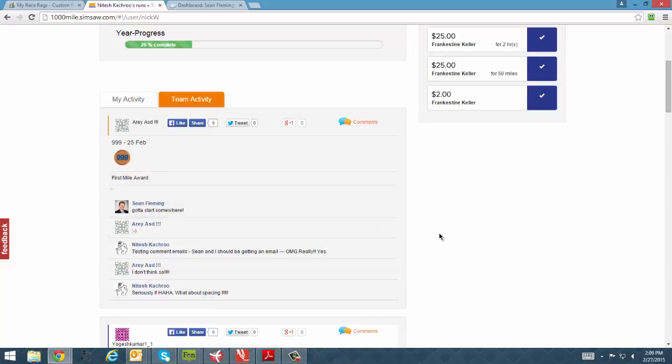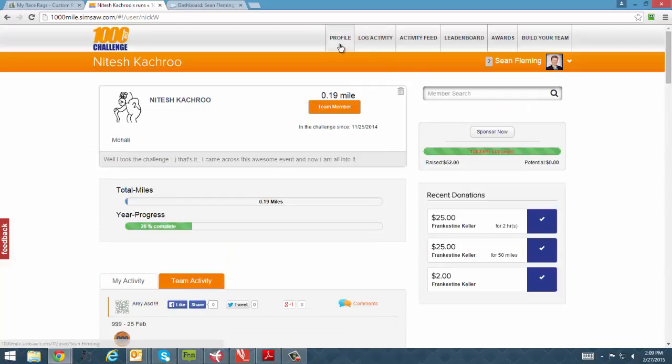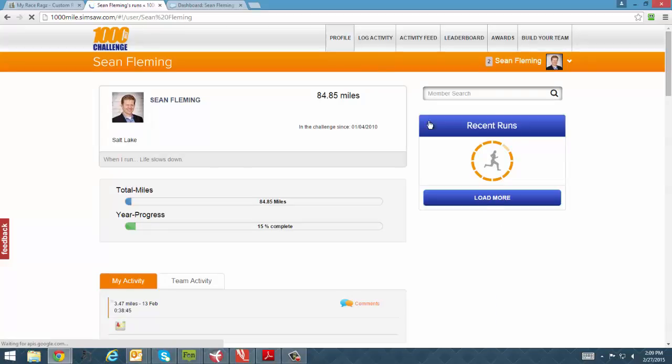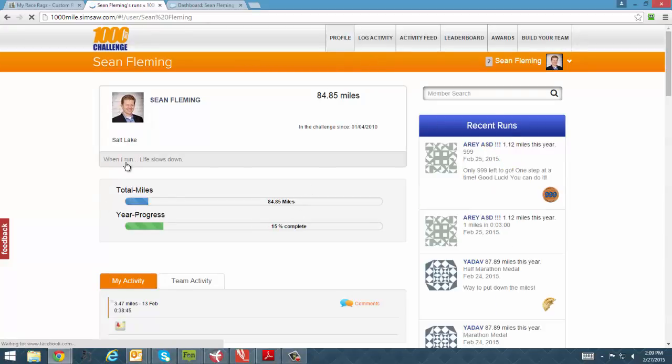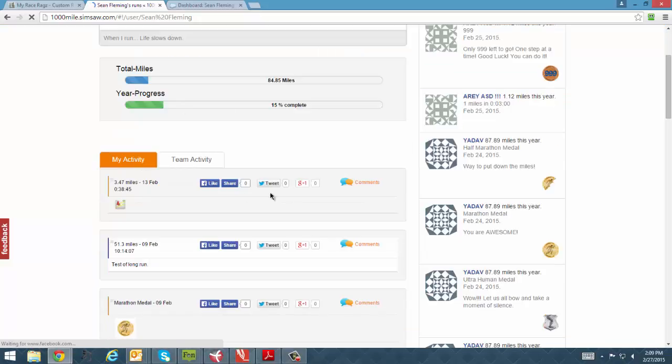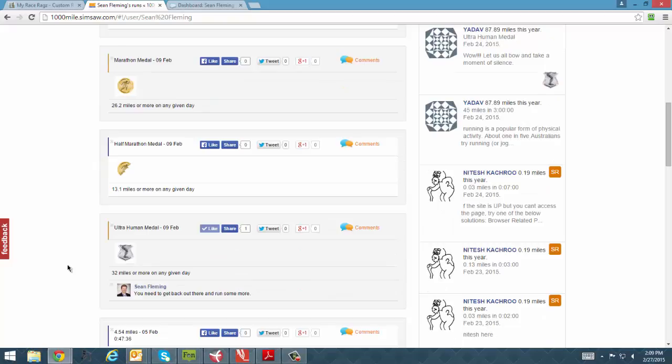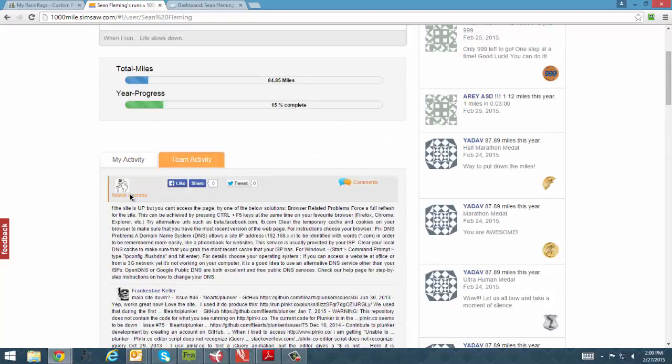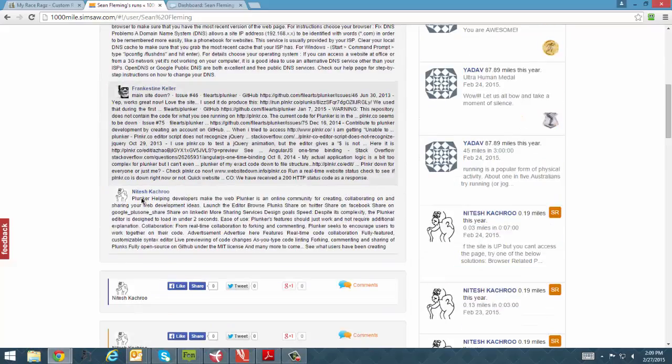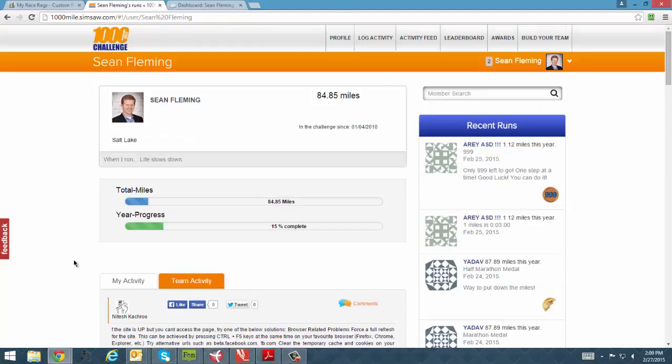So let me do that again just so that you see it doing it here. If I click on my profile, it shows my information, my run chart, and then it shows all of my runs. Okay? And when I click on team activity, it then shows all of my team's activity.